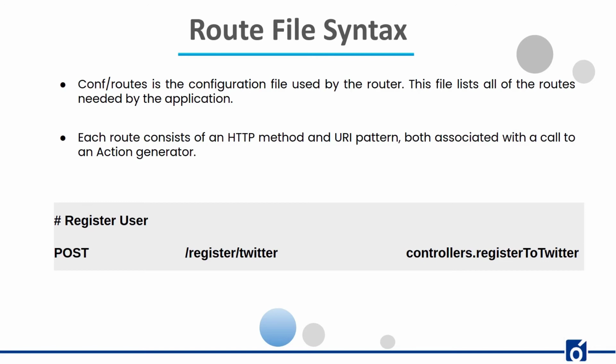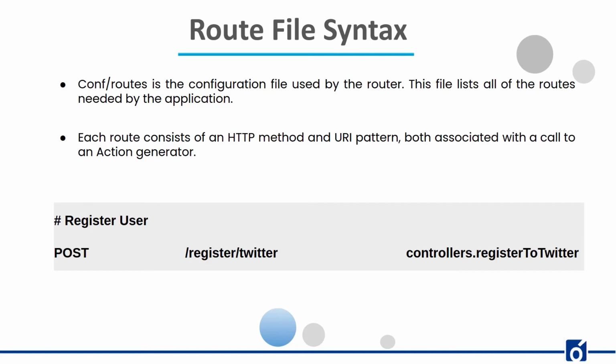We'll see about them in the upcoming slides. The URI pattern. The URI pattern defines the route's request path. Parts of the request path can be dynamic. Here in the example, we can see the HTTP method is of type post. The request path is register/Twitter.